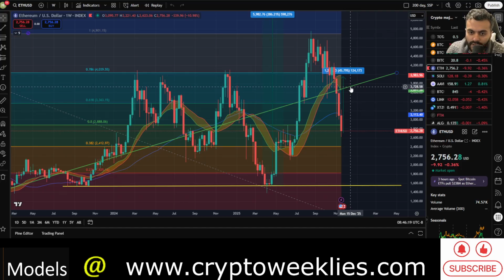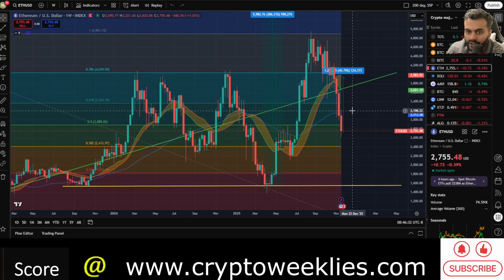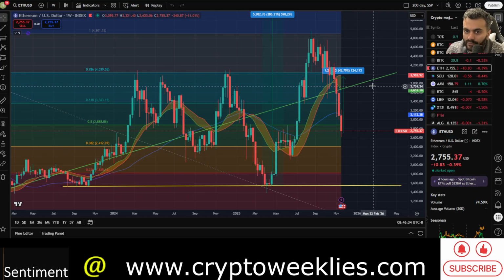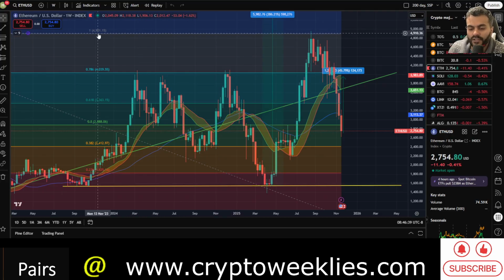The ascending green line over here, which has provided support and been an indicator of ongoing ETH rallies, right now comes at around $3,700, which is very close to the 21-week exponential moving average. And beyond that, the 20-week simple moving average is currently at around $4,000, roughly speaking. So those are the key areas to look for.